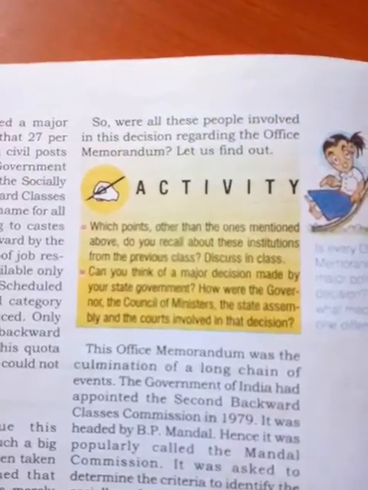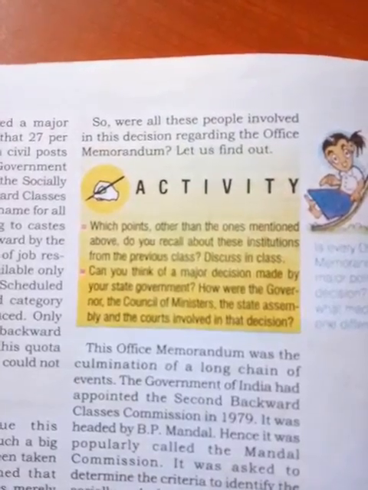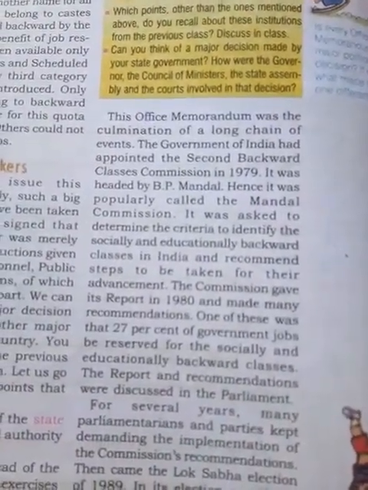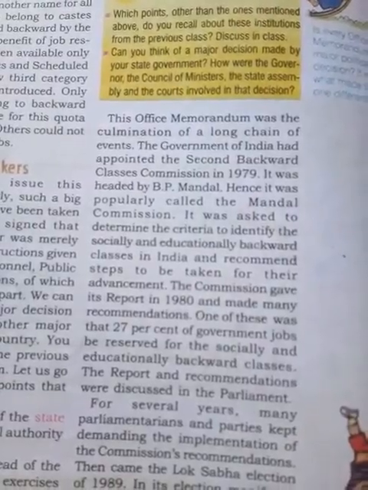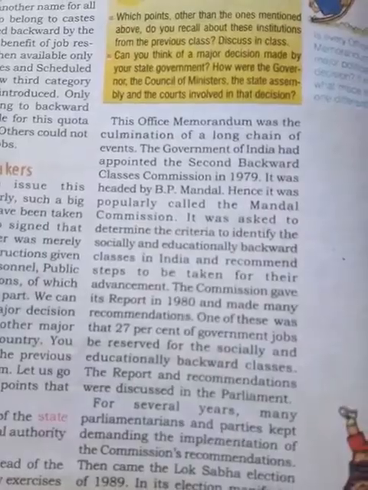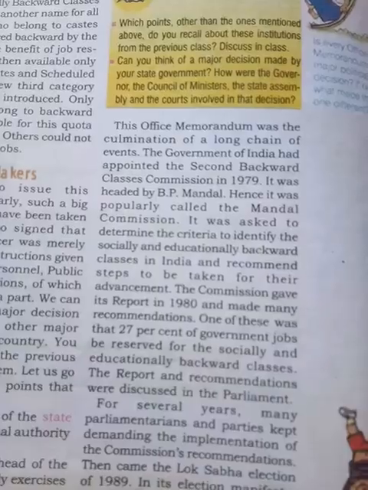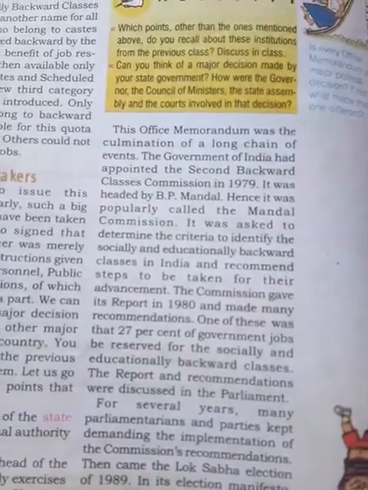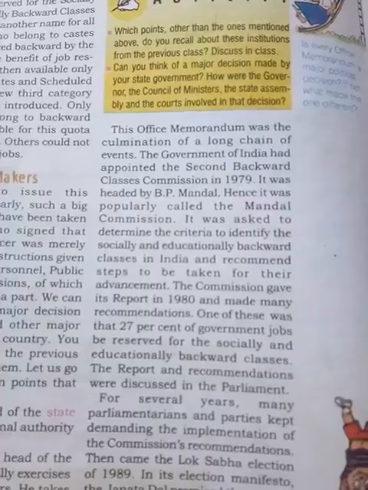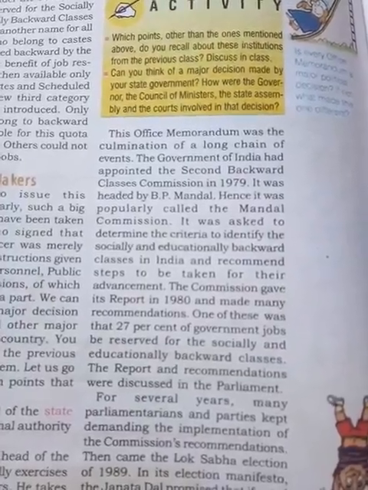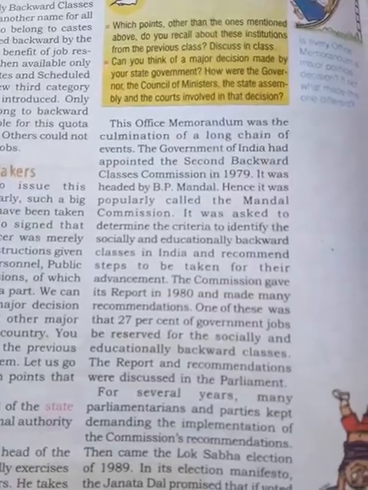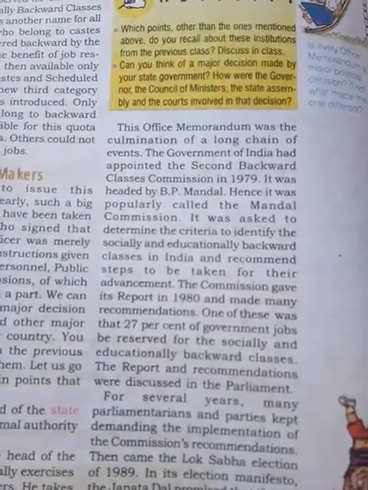So who were all the people involved in the decision making of the office memorandum? Let us find out. The office memorandum was the culmination of a long chain of events. The government of India had appointed the Second Backward Classes Commission in 1979. It was headed by B.P. Mandal, and hence it was popularly called the Mandal Commission. They were looking at whether reservation should be provided or not.